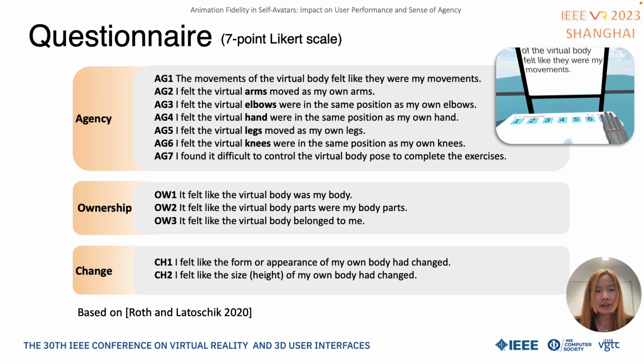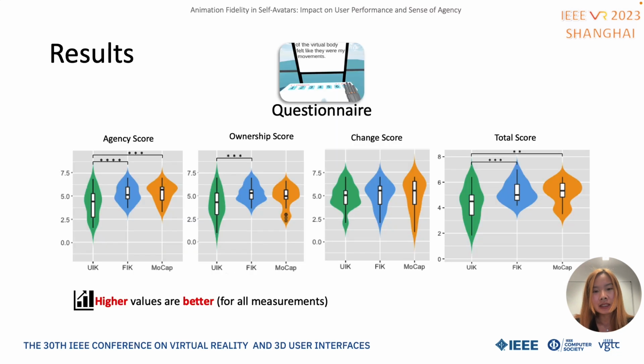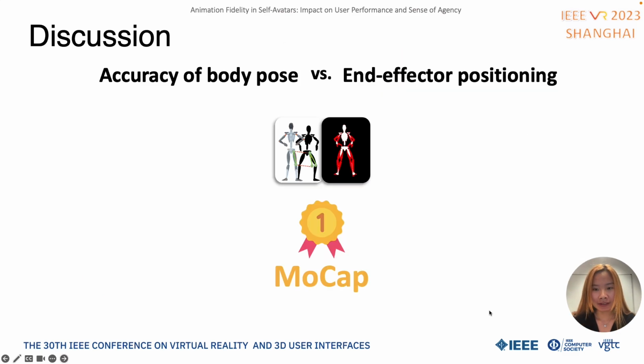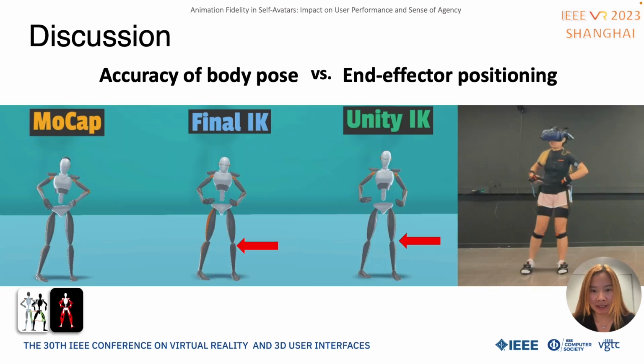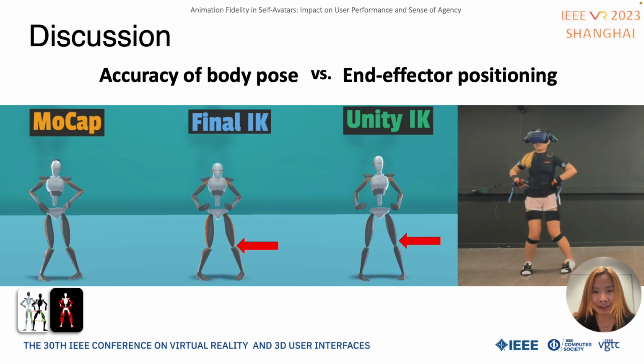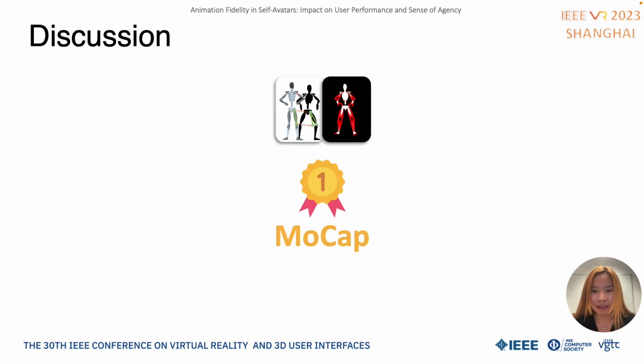Our questionnaire focuses most on agency, since animation is the only variable that changes across conditions. The questionnaire result shows there is no clear winner between FIK and mocap, but both were significantly better than UIK. Now let's put the results together to get some insight. As we said, mocap is the winner in the copy pose task, because mocap has the most accurate body pose compared to others. However, this advantage does not lead it to win in other tasks.